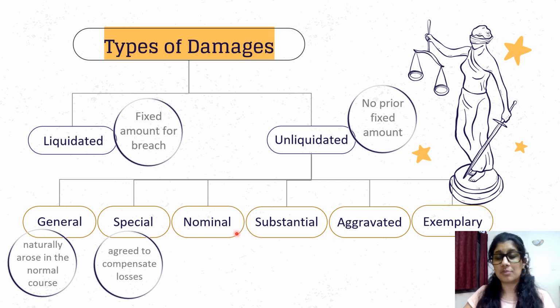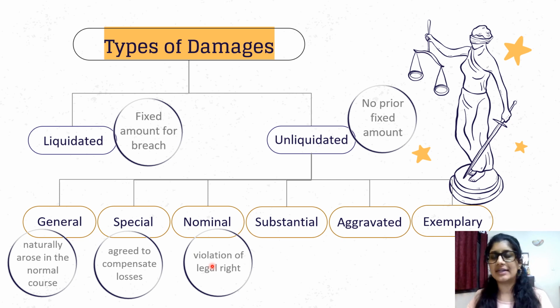Then you have nominal damages. So nominal means that you can't actually prove that any actual loss or injury or damage has been caused, but you can prove that there has been a breach of contract. Maybe the breach of contract didn't actually affect you. However, it's still a civil wrong, right? So the party still has to be punished in some way, or there should still be some compensation given. Otherwise, people will do it left and right. So for that reason, nominal damages are awarded simply for violation of the legal right. So this is some small nominal amount just to give some compensation to the party for their legal right being breached.